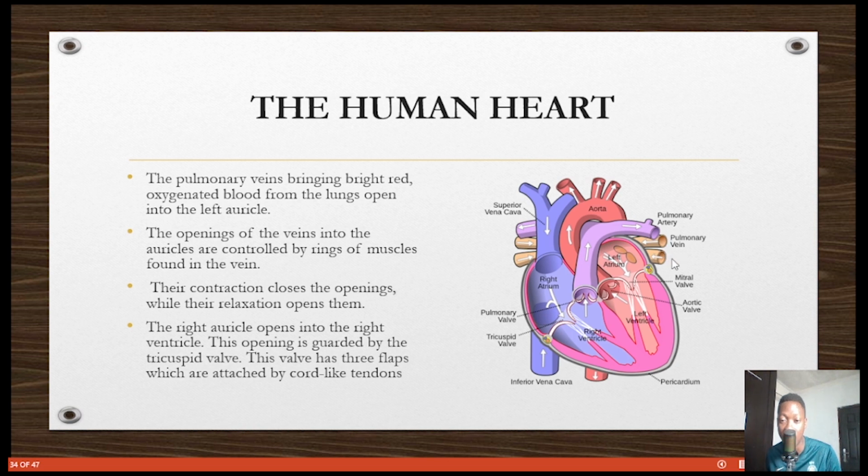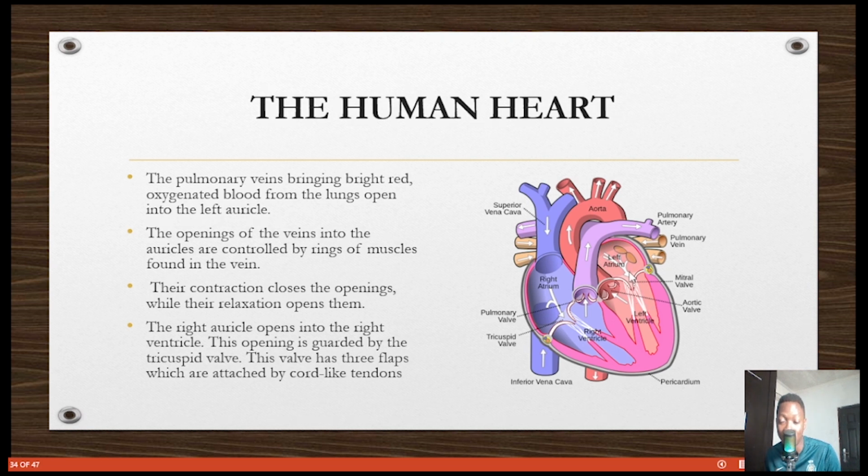I don't know if you can see this yellow structure here by the side. Good, you can see. So the pulmonary veins bring bright red oxygenated blood from the lungs. When you take in oxygen, like I just took in oxygen now, the oxygen diffuses into the lung capillaries, right? And then the pulmonary vein carries it into the left atrium, then the left ventricle.